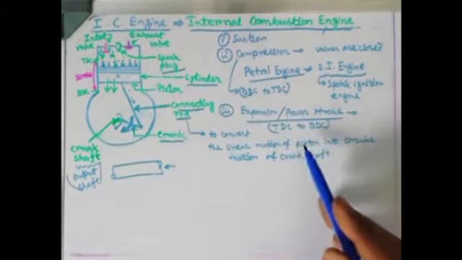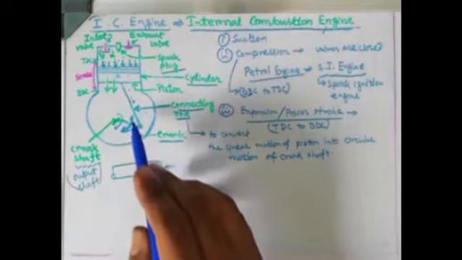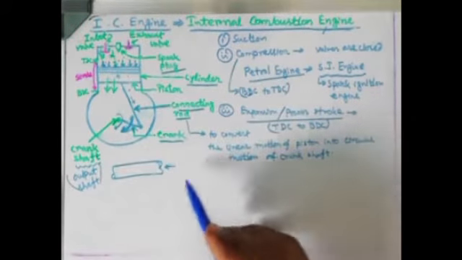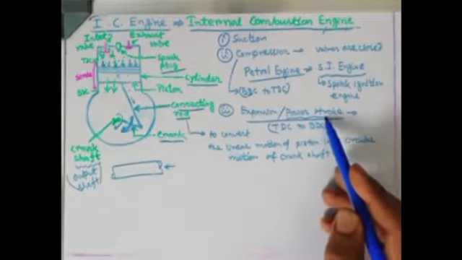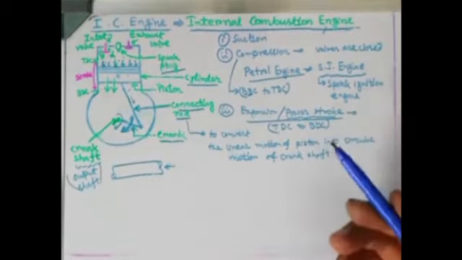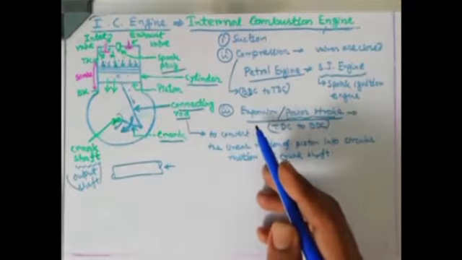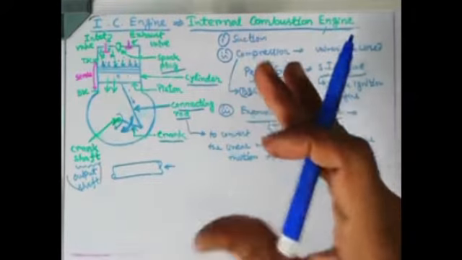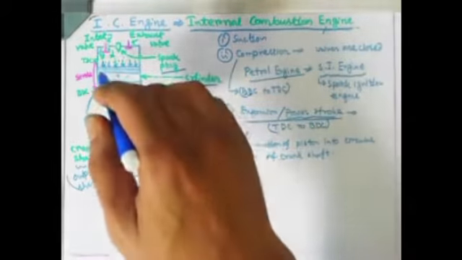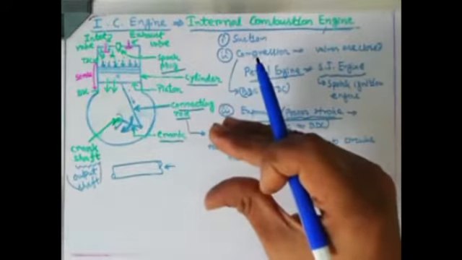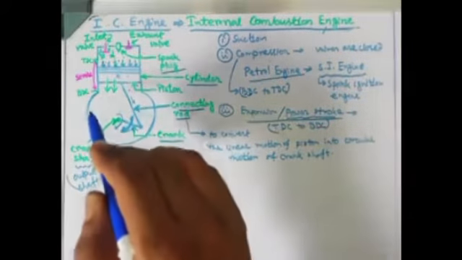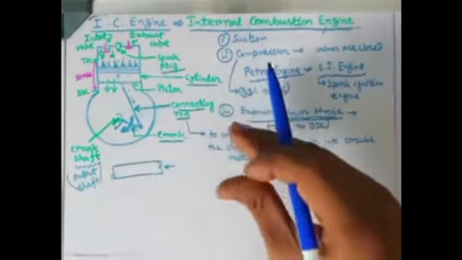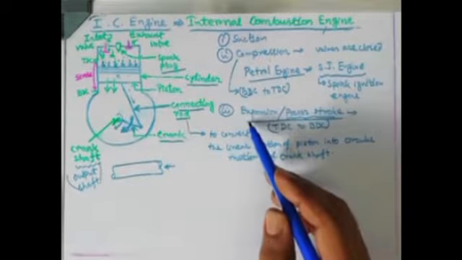So during this expansion or power stroke, the piston is moving from TDC to BDC, and with the help of this linking arrangement, we have converted the motion into circular motion. That's why it is known as power stroke, because the power is being generated, power is being received at the output end. And why it is known as expansion stroke? Because the volume inside the cylinder is being expanded. Just before that, compression is there, because the volume inside the cylinder is getting compressed. So when the piston is moving from bottom to top, something is getting compressed, and when the piston is moving from top to bottom, then something is going to be expanded. That's why it is also known as expansion stroke or power stroke.